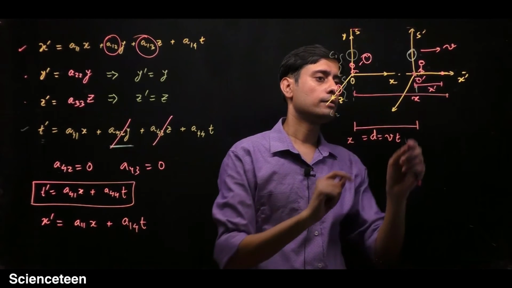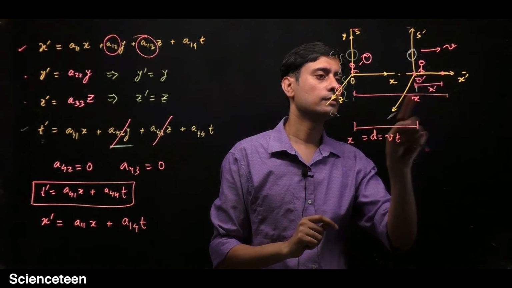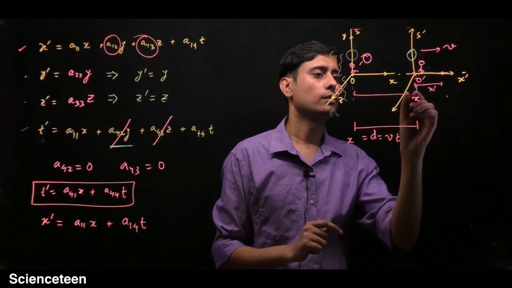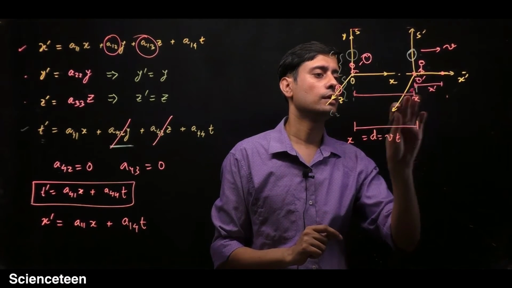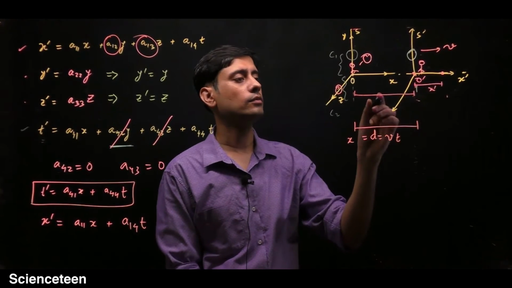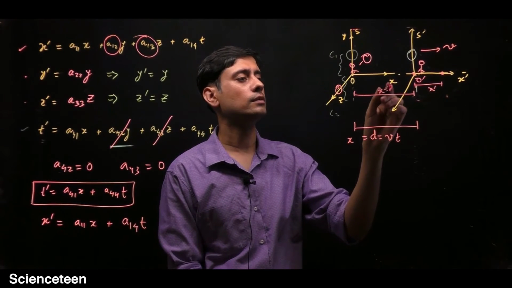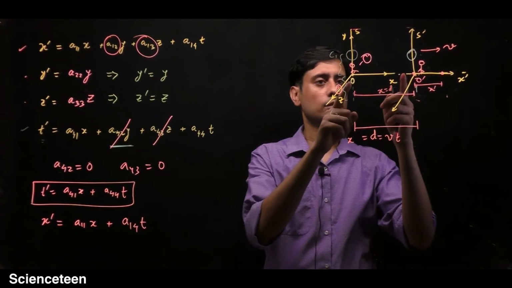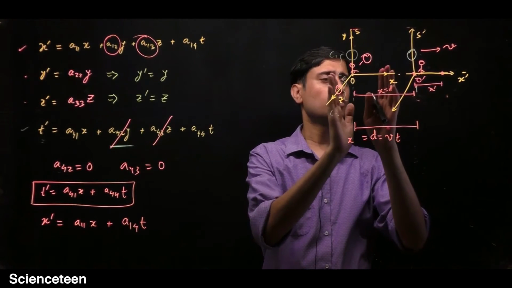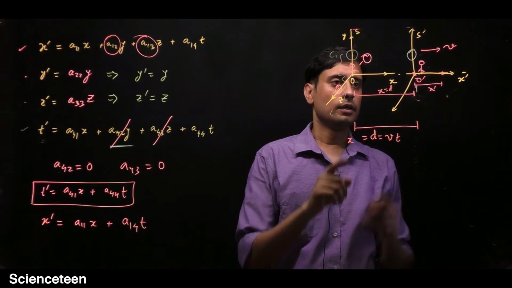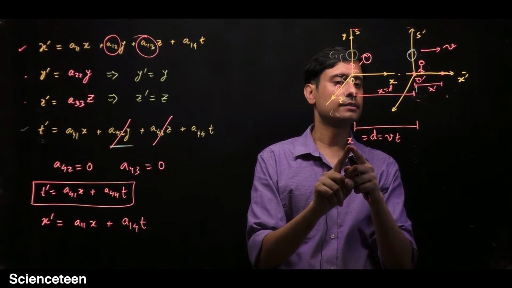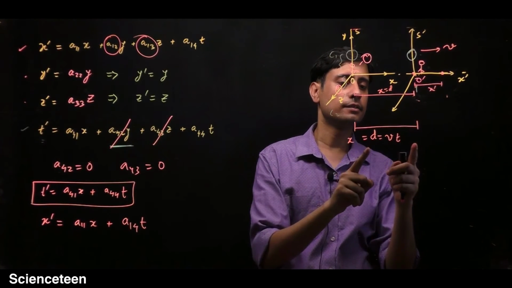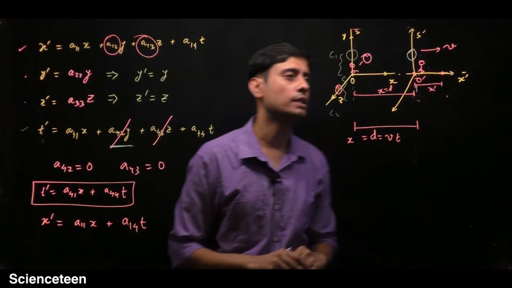So the distance by which the S prime frame has moved is the x distance, or the d distance, which will be equal to vt.